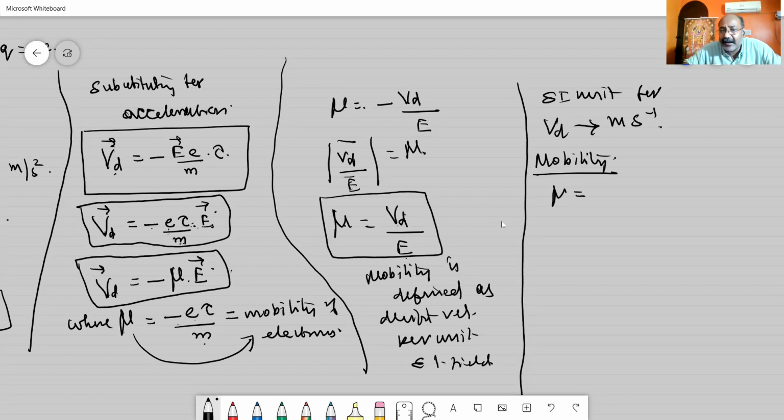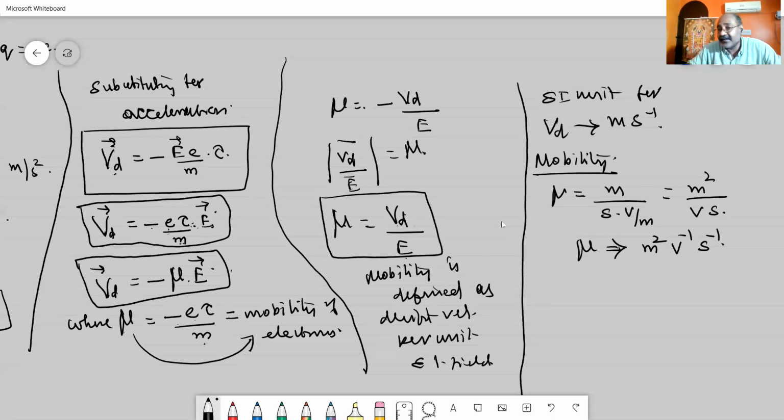Drift velocity can be written as meter per second, and electrical field can be written as volt per meter. So taking it to the numerator, I can write meter square divided by volt second, or mobility can be represented as meter square per volt per second. This is the unit that was given in your book. Or there is some other unit also available.